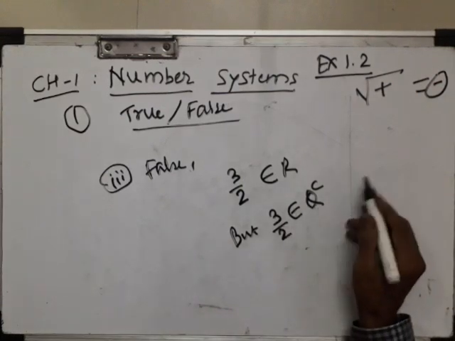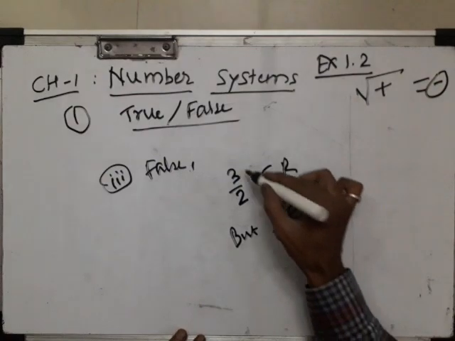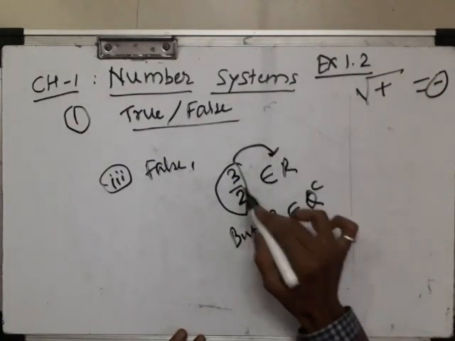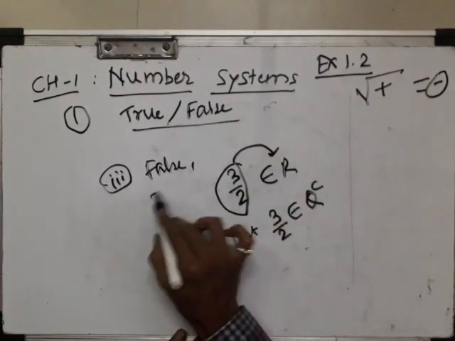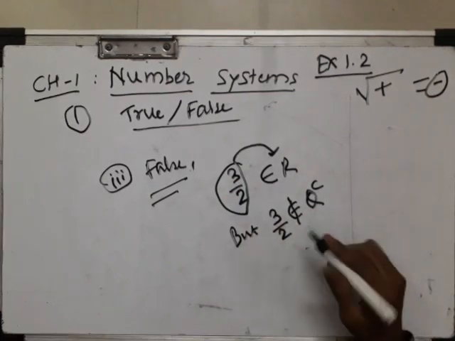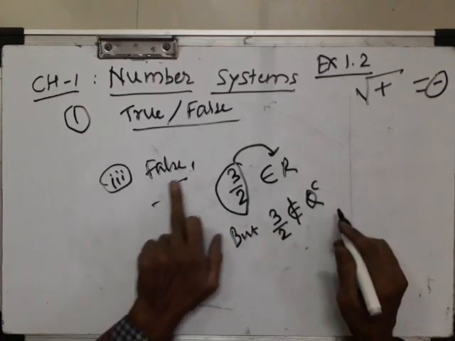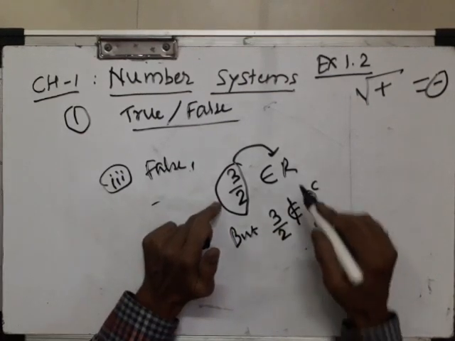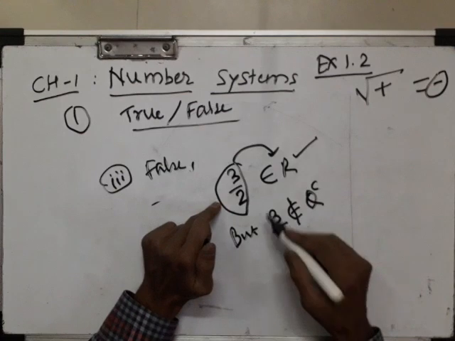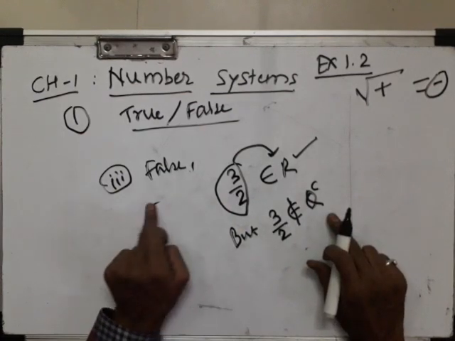Irrational number के set में ये belong नहीं करता, that's why it is a false statement. Actually इसके लिए true है, मतलब 3 by 2 belongs to R. False statement में एक को follow करना है, 3 by 2 does not belong to irrational. That's why it is a false statement, क्योंकि 3 by 2 rational है और real रहेगा definitely, लेकिन 3 by 2 irrational थोड़ी है, it's not irrational. Therefore this is the false statement.